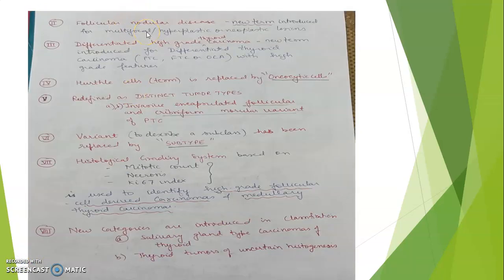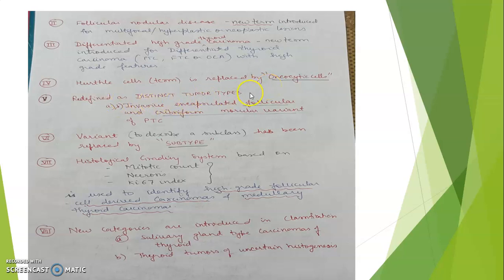Second is follicular nodular disease, a new term introduced for multifocal hyperplastic or neoplastic lesions, which we have discussed. Differentiated high-grade thyroid carcinomas, a new term is introduced for differentiated thyroid carcinoma with high-grade features. So previously, the differentiated thyroid carcinomas, either PTC, FTC or OCA with high-grade features, now these are called differentiated high-grade thyroid carcinomas. The term Hurthle cells is replaced by oncocytic cells.